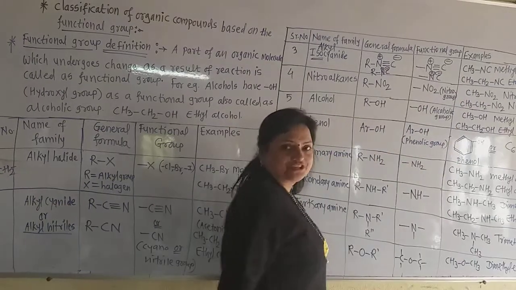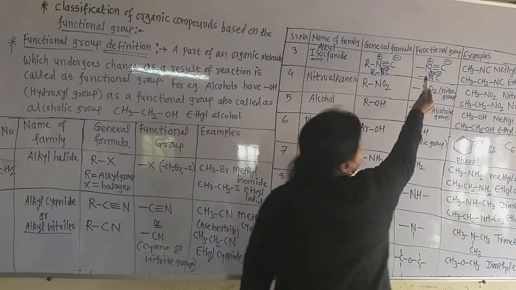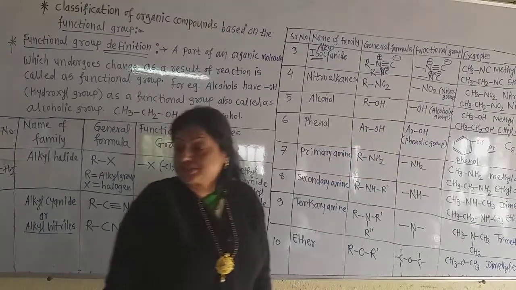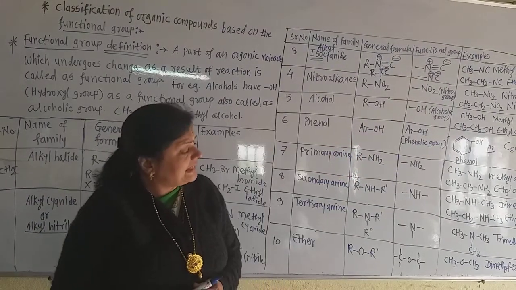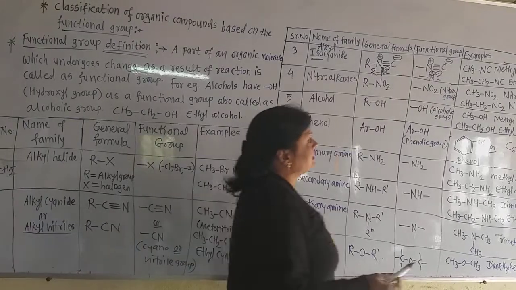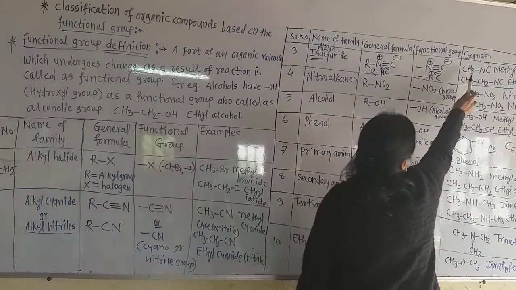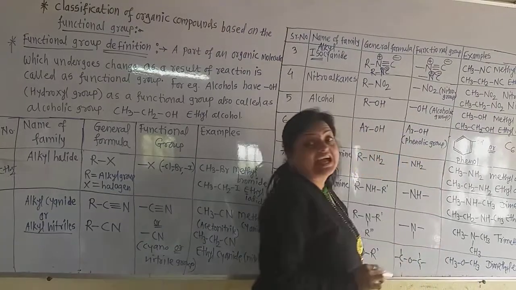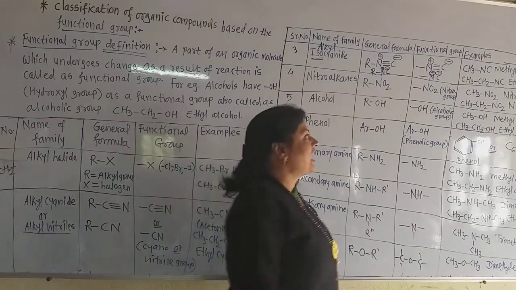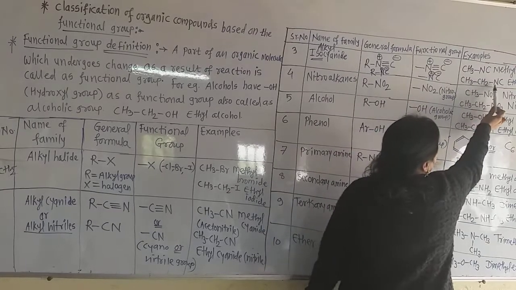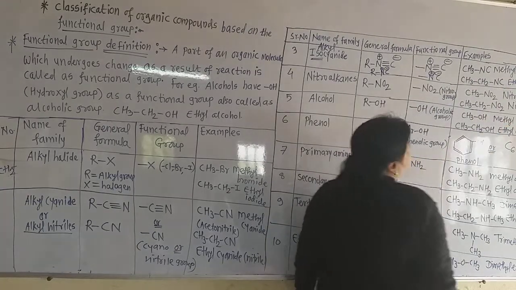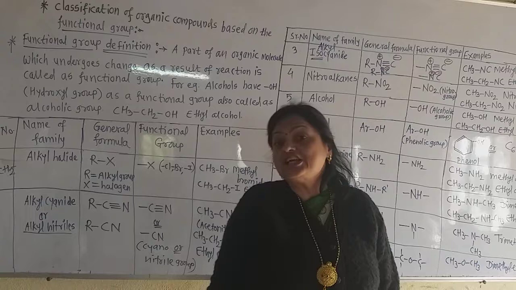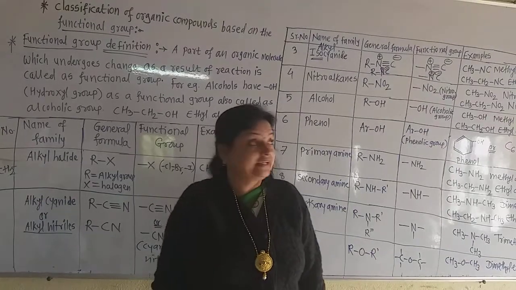This is the functional group, or you can write in this way also by showing the bonds. Now very simple, the example. During writing the example, R here is the methyl group and this NC, that is the methyl isocyanide. If the R group is ethyl group and this isocyanide group, then it is the ethyl isocyanide. Remember that. These are the examples.